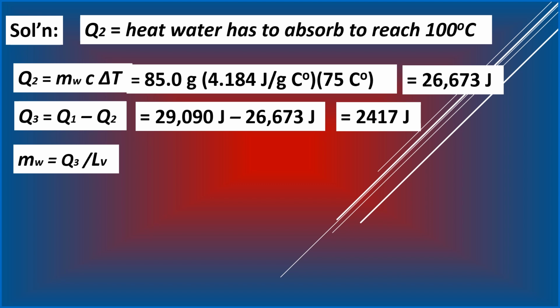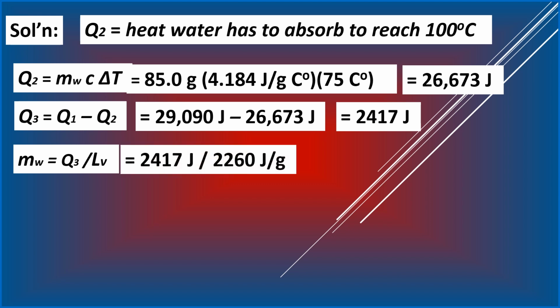So we simply divide Q3 by the constant. This time it's called the heat of vaporization for water at 100 degrees Celsius. In other words, Q3, which is 2,417 joules, when divided by this heat of vaporization equal to 2,260 joules per gram, gives the amount of water that is going to vaporize. In other words, that will turn into steam, 1.07 grams.